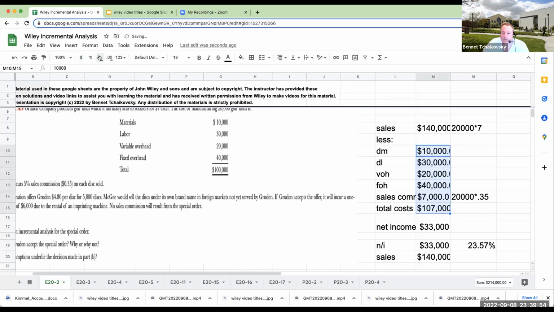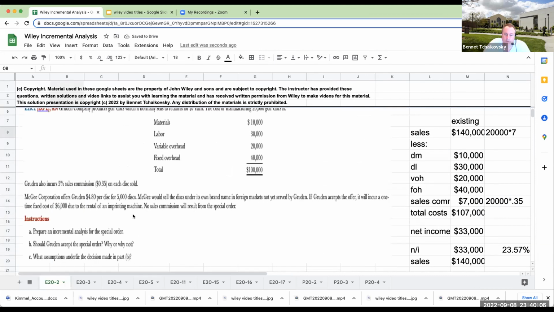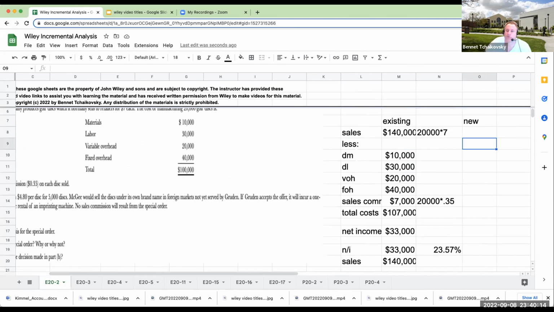Okay, now that we have this part, we now understand our existing business. Let's now take a look at our new business. What we're being offered is, McGee Corporation offers Grudem $4.80 per disc for 5,000 discs. Okay, so right over here, this is 4.80 times 5,000.